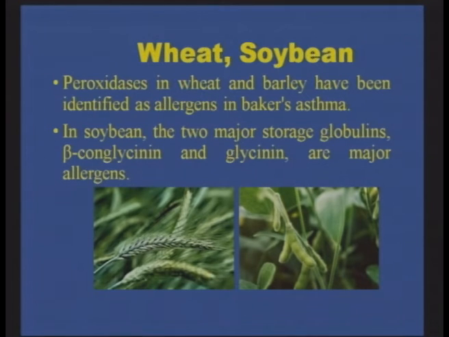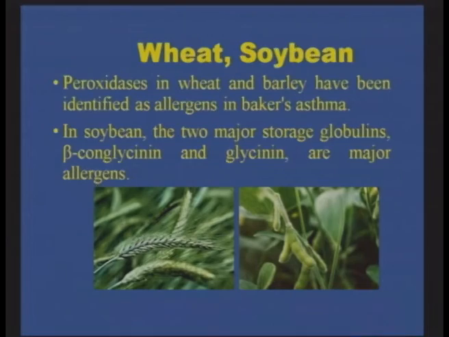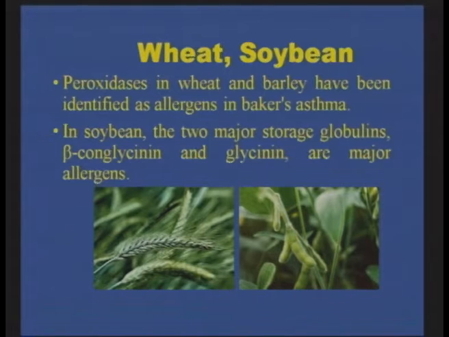Now, in the case of wheat and soybean, it is specifically written on the food labels that this product is safe for those who are gluten intolerant or lactose intolerant, or that it is gluten free and lactose free. That way they can be digested easily by people who have this problem. Wheat and soybean especially have peroxidases and have been identified as allergens, for example, in Baker's asthma. In soybean, the two major storage globulins, beta-conglycinin and glycinin, are the major allergens. The two figures you are seeing on this slide are one of wheat and one of soybean. These also create allergic reactions in humans.